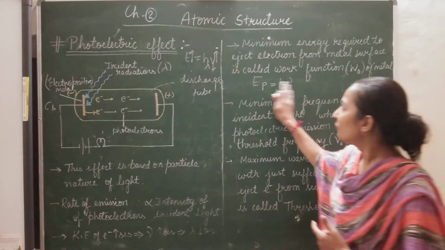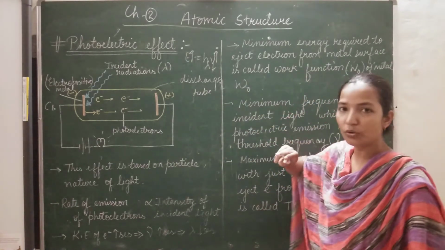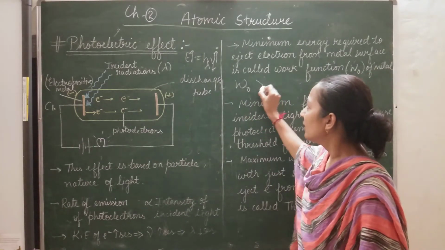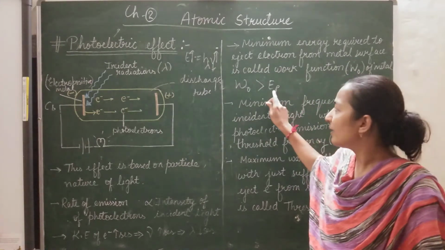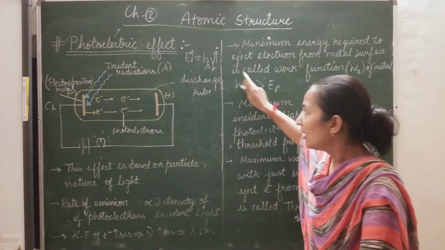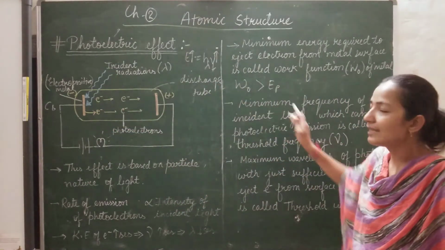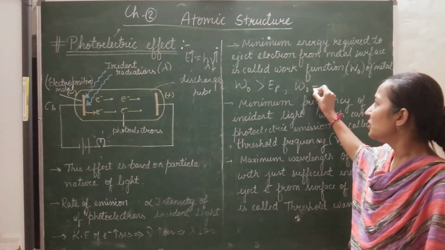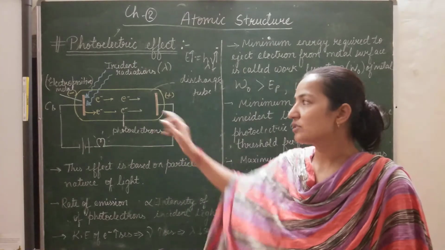The work function is represented by W naught. If the value of the work function W naught is greater than the energy of the photon, meaning we are providing energy equal to the energy of the photon, and the electron emission requires more energy, then in that case the electron will not get emitted. If we are providing energy equal to the work function, then the electron just emits from the surface of the metal.